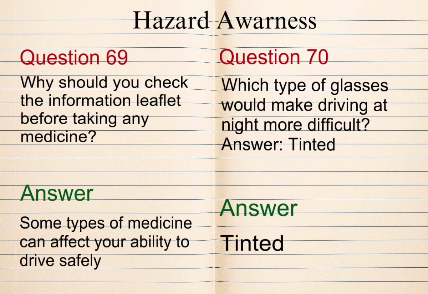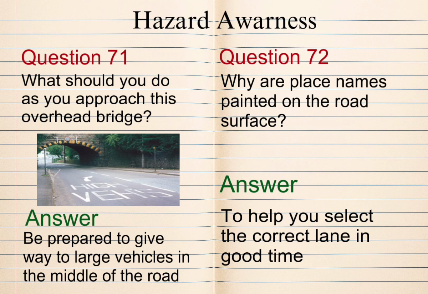Question 70. Which type of glasses would make driving at night more difficult? Answer: tinted. Question 71. What should you do as you approach this overhead bridge? Answer: be prepared to give way to large vehicles in the middle of the road. Question 72. Why are place names painted on the road surface? Answer: to help you select the correct lane in good time.